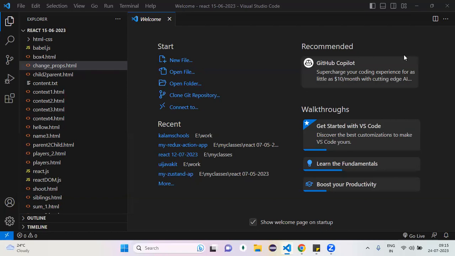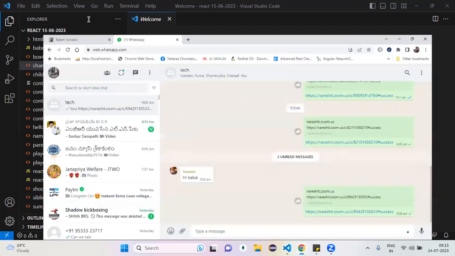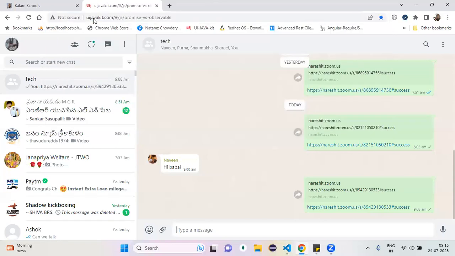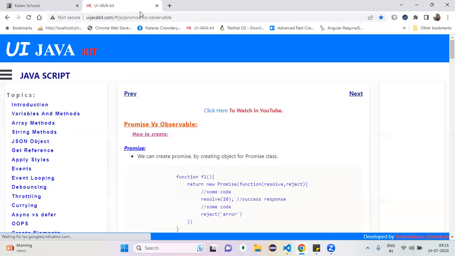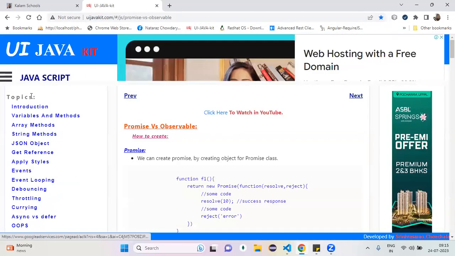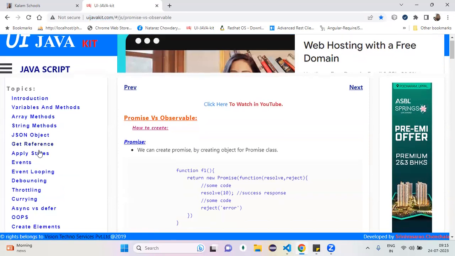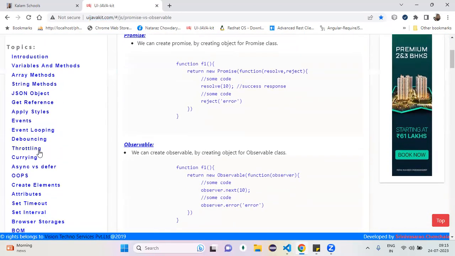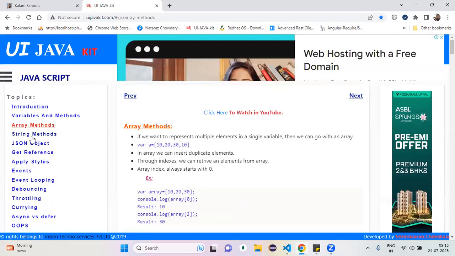Okay, by seeing that video and those notes in uijavakit.com, you can easily understand it. Did you complete it or not? Yes, I've gone through that. Okay, any questions? No, as of now, everything is clear: array methods and string methods.